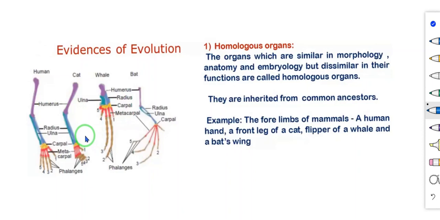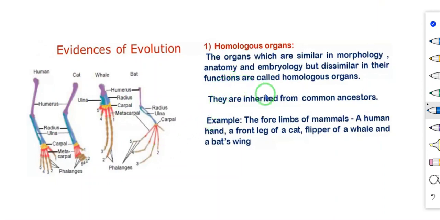But see the function: the human hand is useful for writing, eating, those purposes. But the cat, what purpose? Are the human forelimb and the cat forelimb both used for the same purposes? No. And the whale, bat, different functions but the same structure.